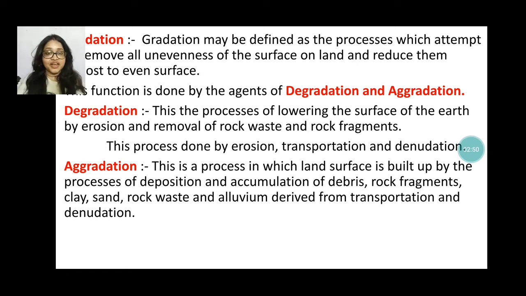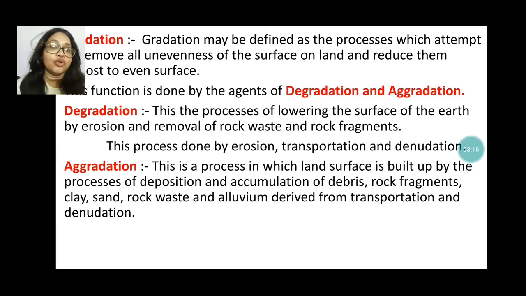So what are degradation and aggradation? The process of lowering the surface of the earth by erosion, that means by the removal of rock materials, rock waste and rock fragments, is known as degradation. Basically, degradation involves the processes of erosion, transportation and denudation.